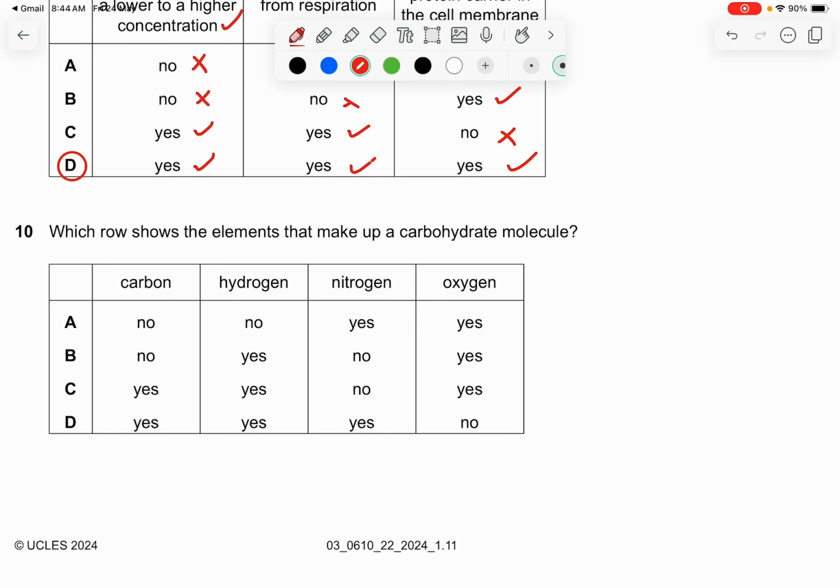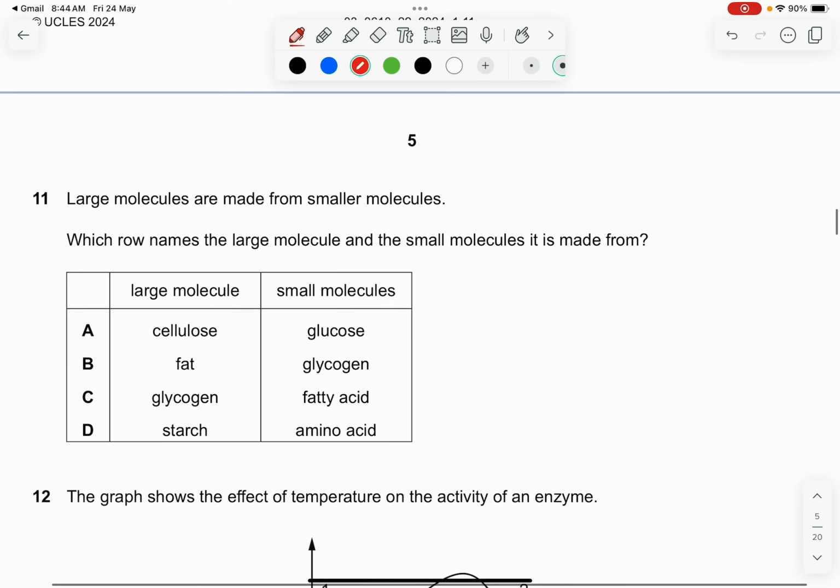Question 10. Which row shows the elements that made up the carbohydrate molecule? So this is CHO, carbon, hydrogen and oxygen. So you just see, the answer is C. Alright, so all very straightforward questions, I would say.